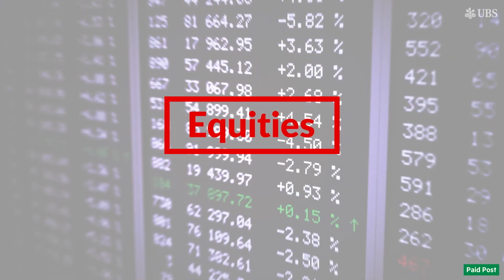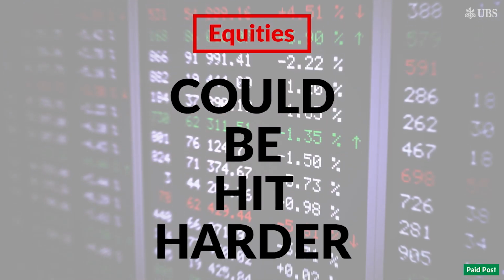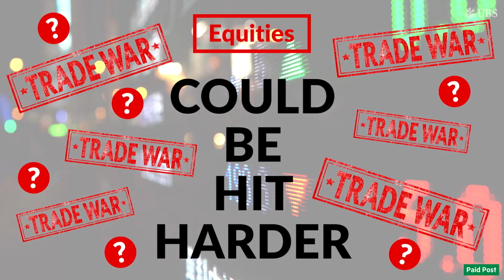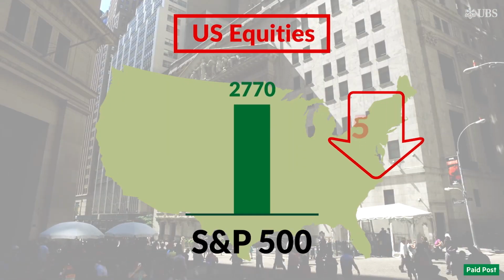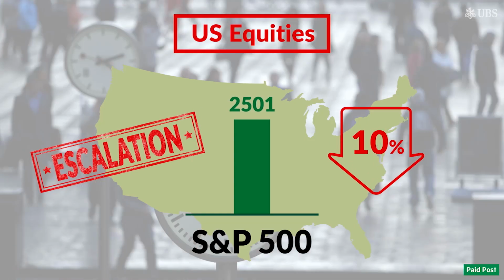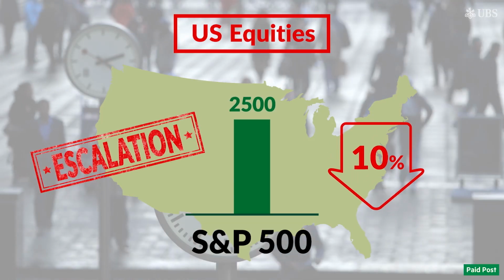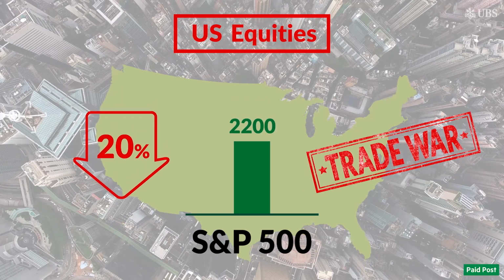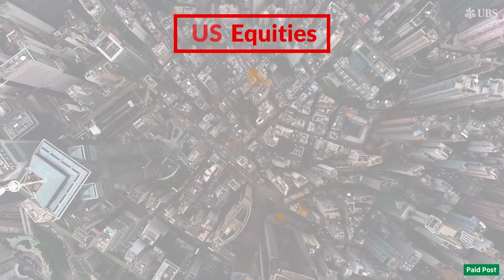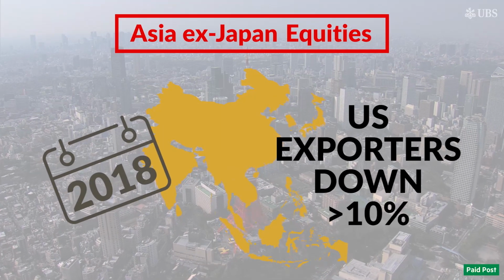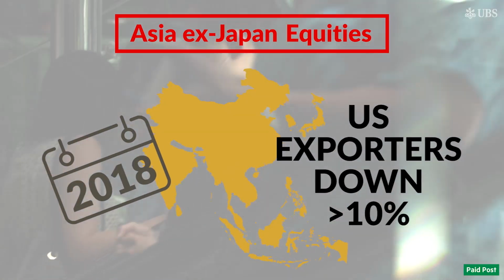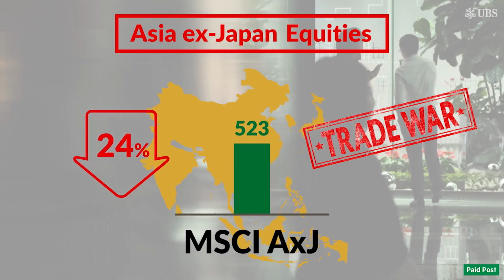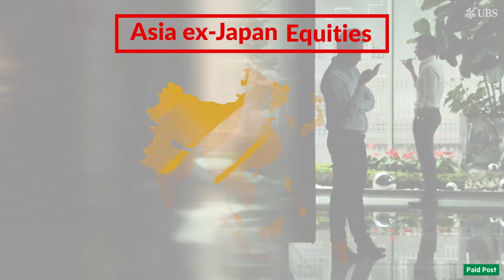On equity markets, stocks could be hit comparatively harder, especially as some aren't yet discounting a trade war scenario. In the States, UBS estimates that the S&P 500 would fall by around 10% in an escalation scenario and slump roughly 20% in an all-out trade war. An escalation of the trade war is already being priced into Asia ex-Japan equities. But a full-blown tit-for-tat could see 24% further downside on Asian stock markets.